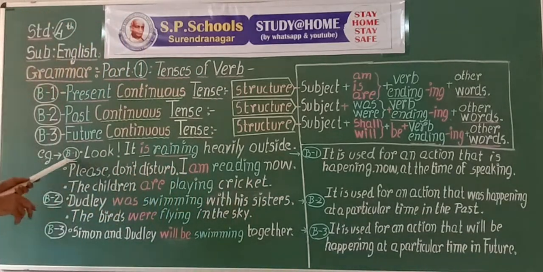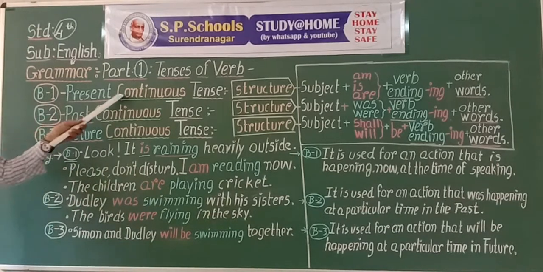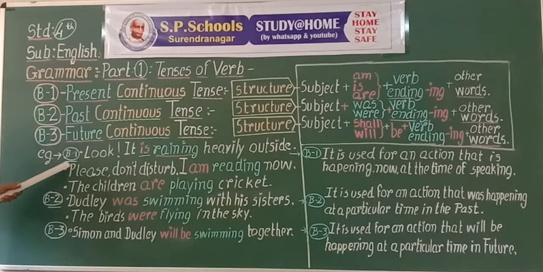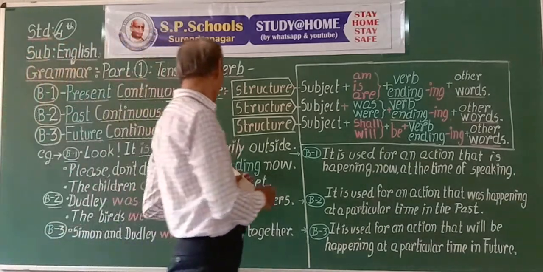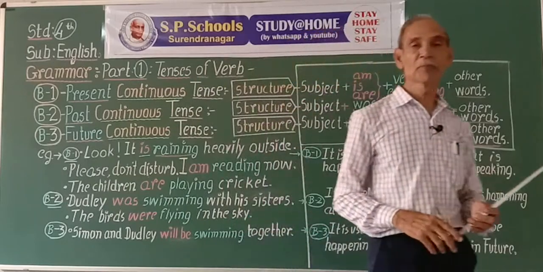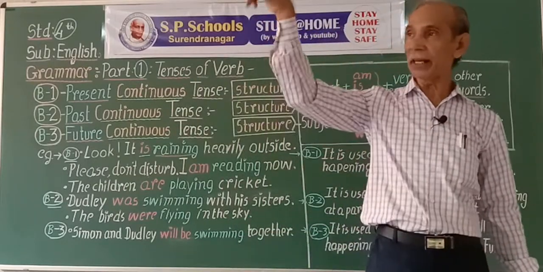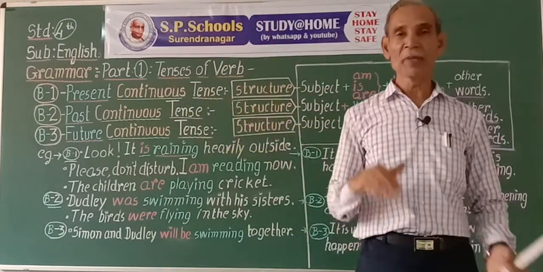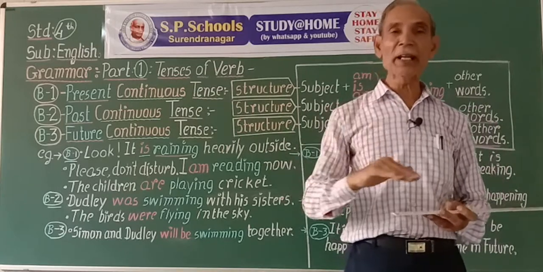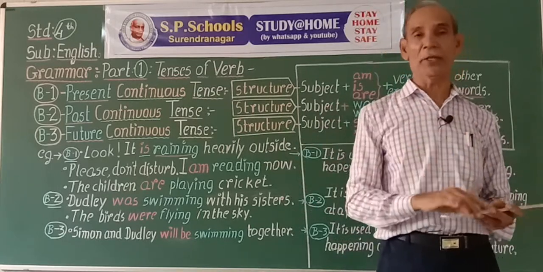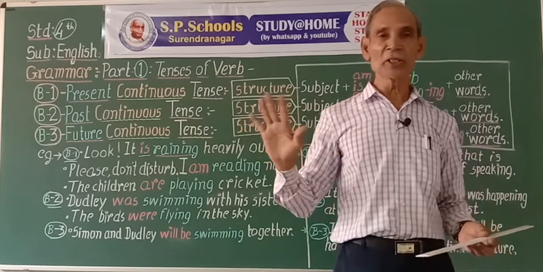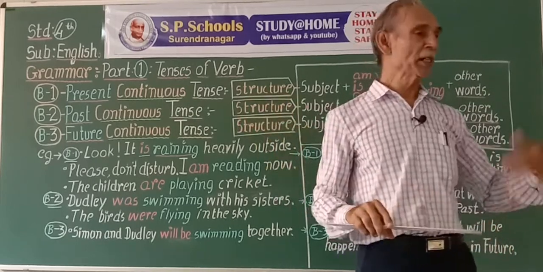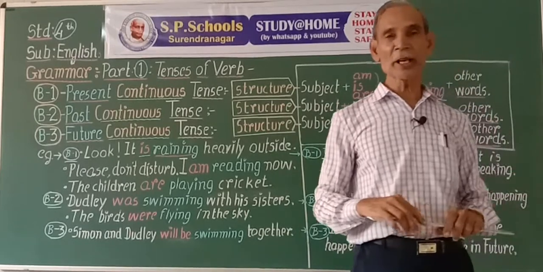For example, present continuous tense. Example, look, it is raining heavily outside. Means action of raining is continuous now at the moment. When has it started? It is not clear. When it will end, it is also not clear.